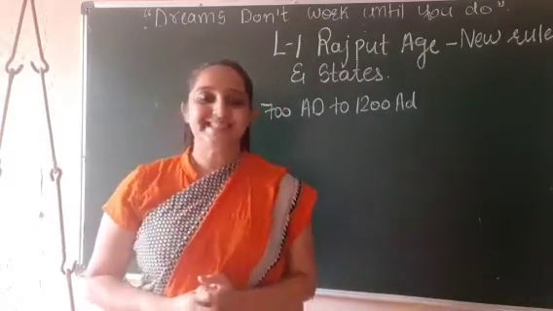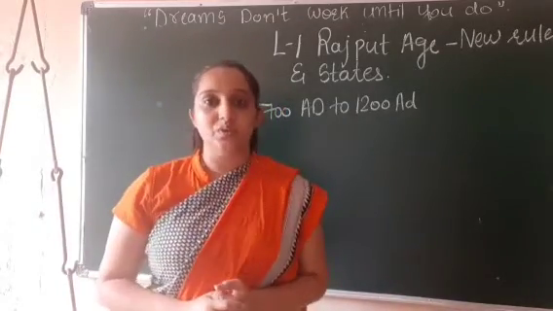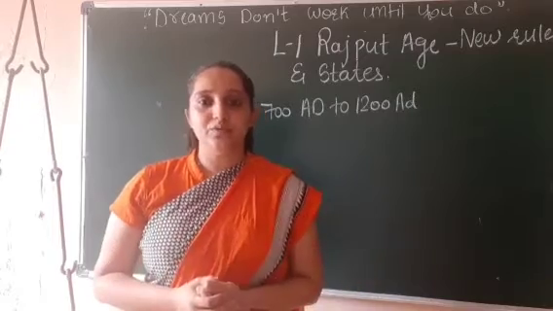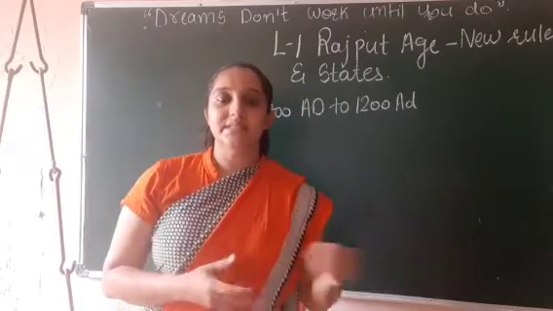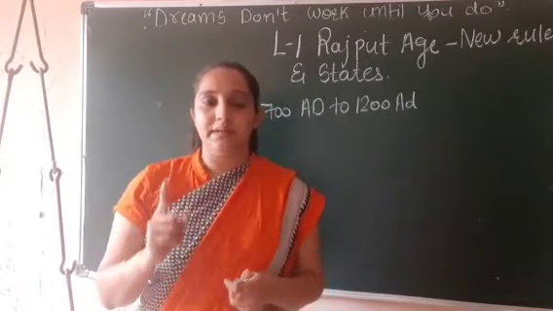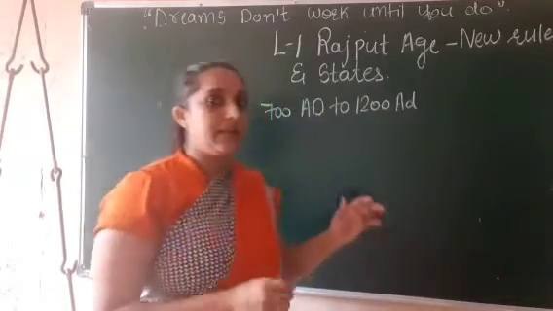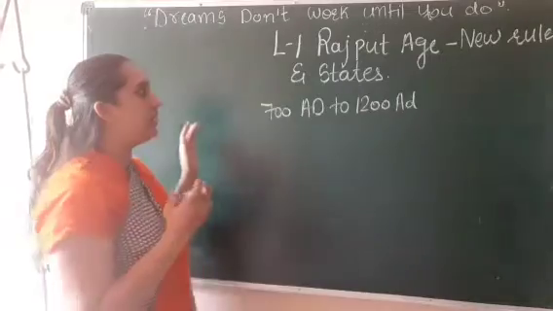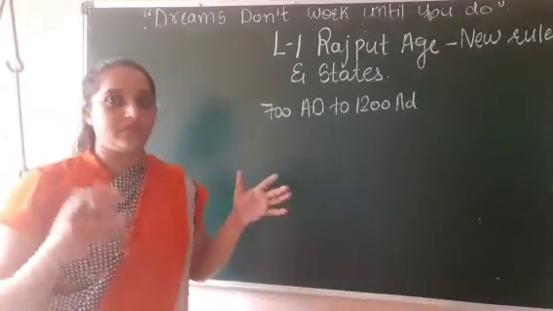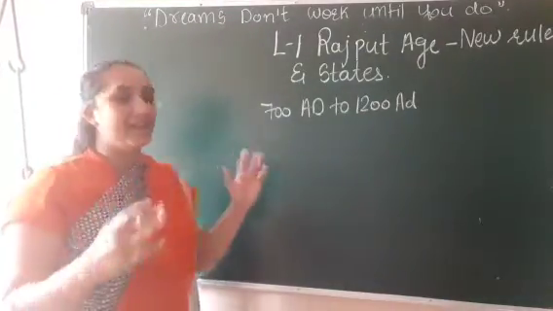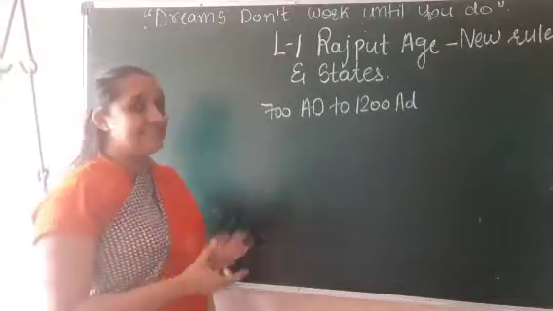Hello students, today in this session of social, we are going to start with a new chapter. In the previous session, we already completed chapter number 11, that is components of the earth and its interrelationship, which was of geography. Now we are going to start the history chapter, that is Rajput Age, new rulers and states.